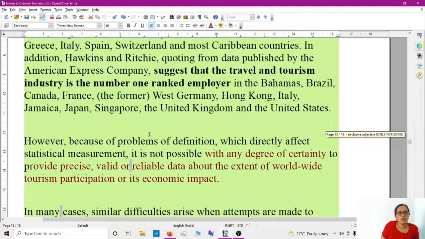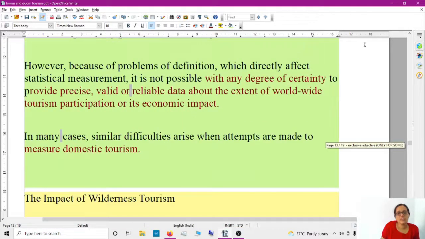However, because of problems of definition, which directly affects statistical measurement, it is not possible with any degree of certainty to provide precise, valid, or reliable data about the extent of worldwide tourism participation or its economic impact. See, all this paragraph they are talking about how it's difficult to calculate the economic impact. So that's what they wrote in a different sentence.